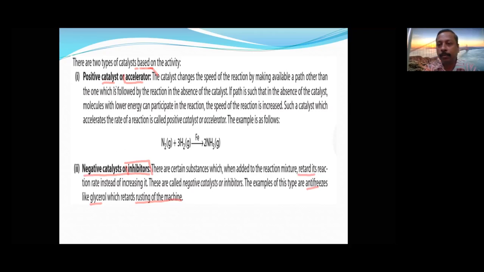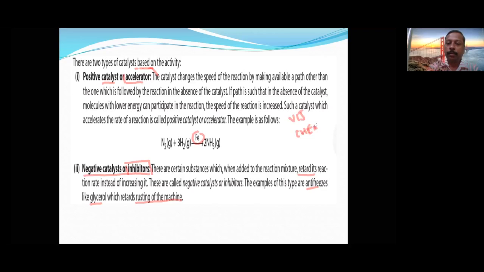Some reactions are very much required, then we use the positive catalyst, like iron catalyst which catalyzes the reaction between nitrogen and hydrogen. It is a very famous reaction. What is this reaction? Good, the Haber process. So I think it is clear now.